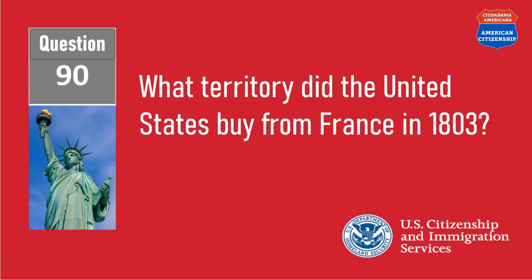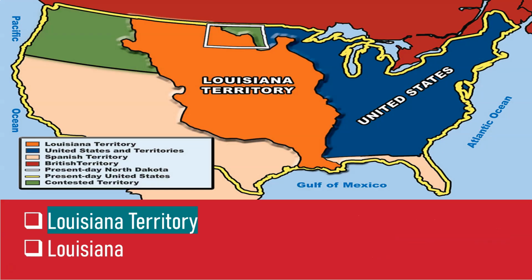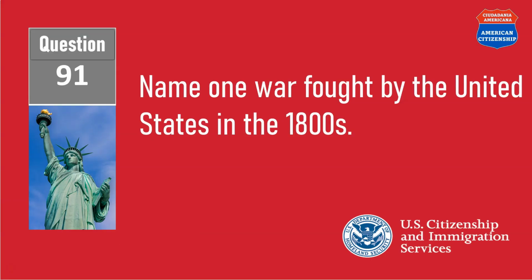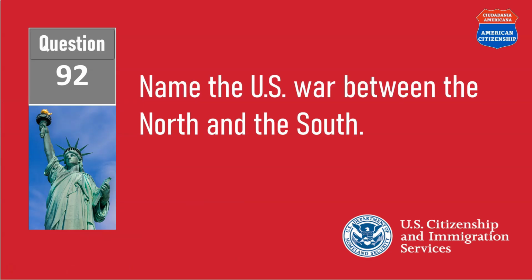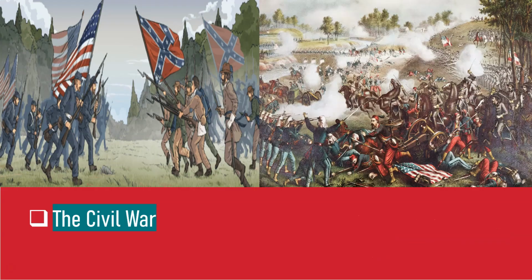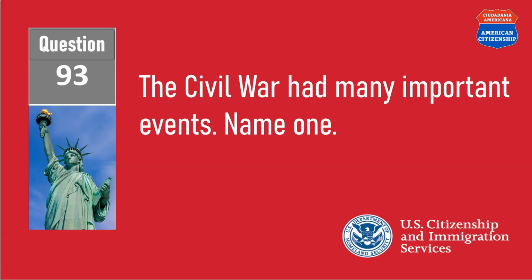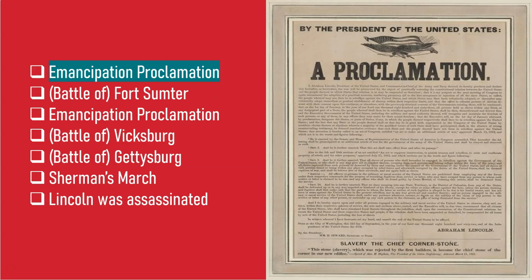What territory did the United States buy from France in 1803? The Louisiana Territory. Name one war fought by the United States in the 1800s. The Civil War. Name the U.S. war between the North and the South. The Civil War. The Civil War had many important events. Name one. The Emancipation Proclamation.